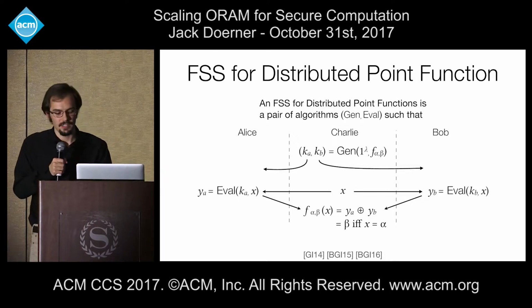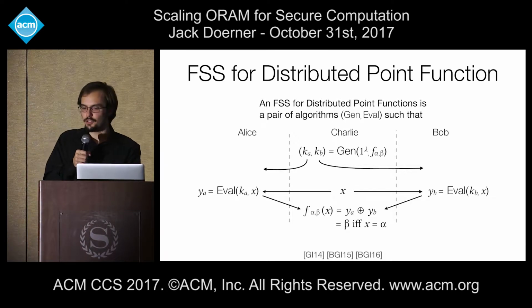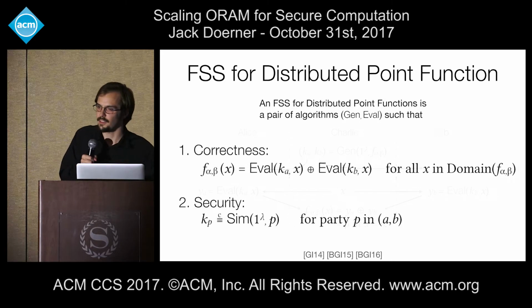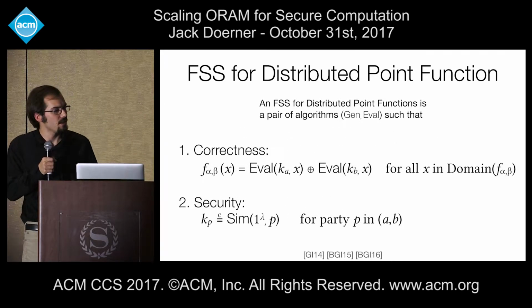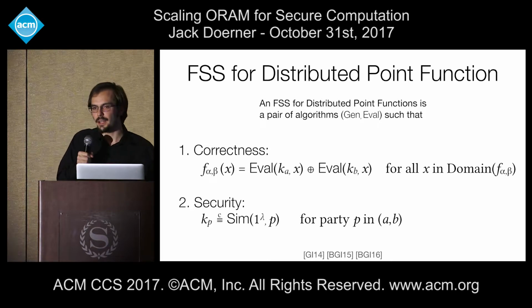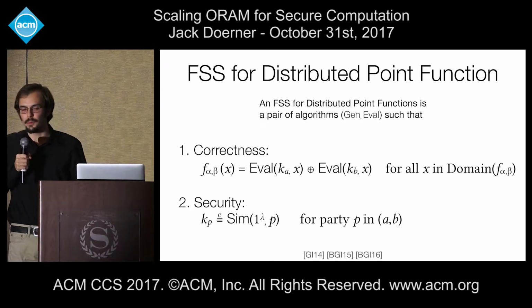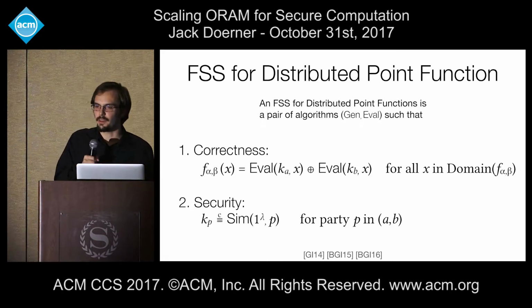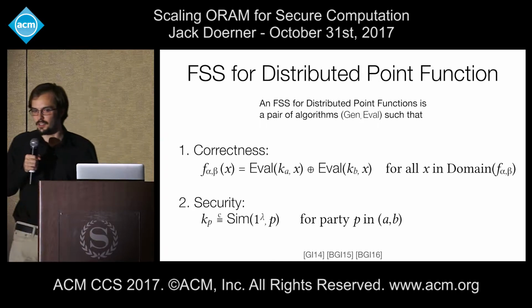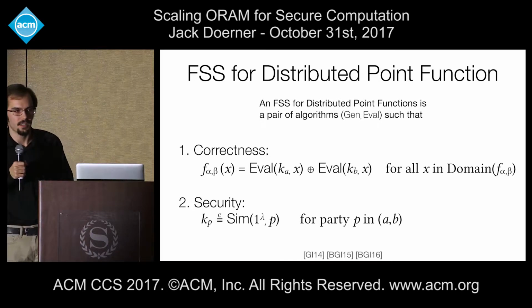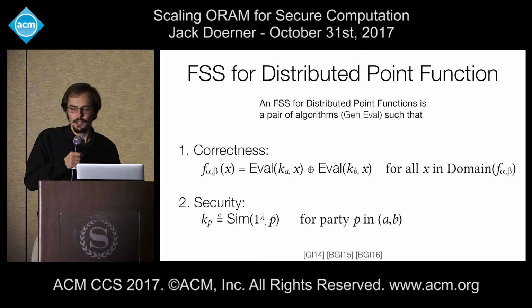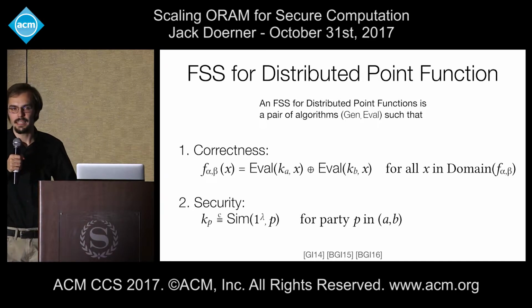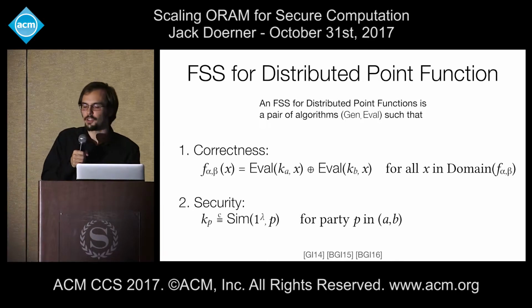A function secret sharing scheme is required to adhere to 2 important properties. First, correctness. At any point in the domain of the original function, the output of the evaluator algorithms must XOR together to yield the output of the original function. And second, security. It must be possible to simulate the function secret sharing key without access to a description of the original point function. Specifically, it must be possible to simulate the key using only the security parameter, the party index to whom the key belongs, and also knowledge of the domain of the function.